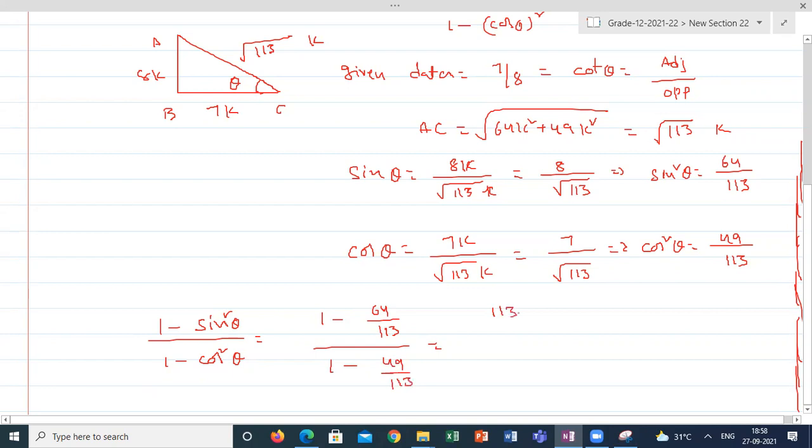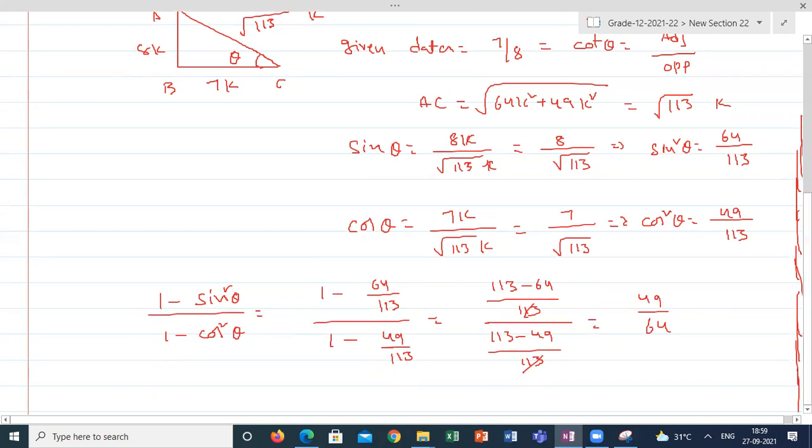So this will be 113 minus 64 by 113 over 113 minus 49 by 113. 113 cancels. 113 minus 64 is 49, 113 minus 49 is 64. This is how I got the answer. Is it clear, students? What is the answer?